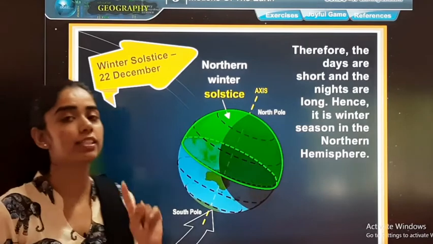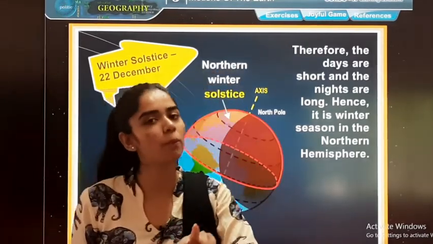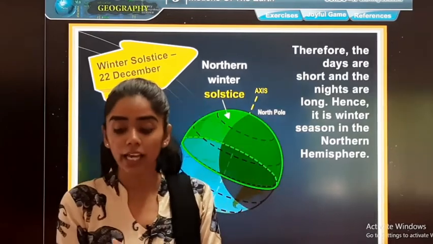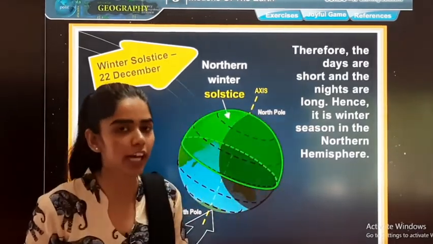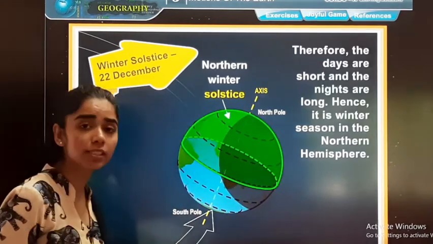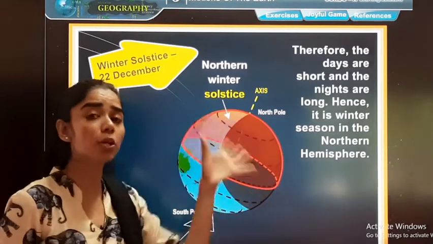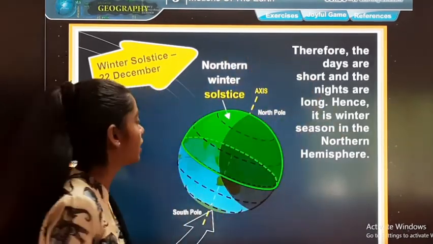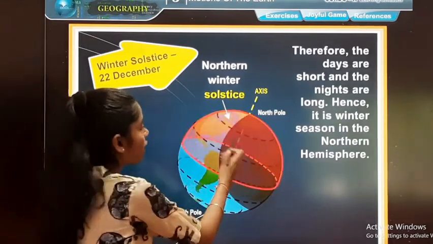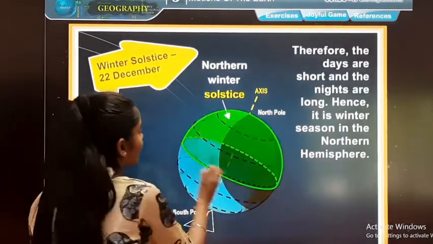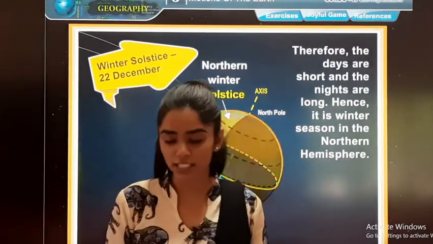Now see, the second one is what? Winter solstice. Now see, this is the opposite one. See what they have said? It is winter season in the northern hemisphere during this time, and it is summer season in the southern hemisphere during this time. Okay, why? It is because it is away from the sun. The northern part is away from the sun. That is why there is winter over here. And the southern part is near. So that is why they have summer season.